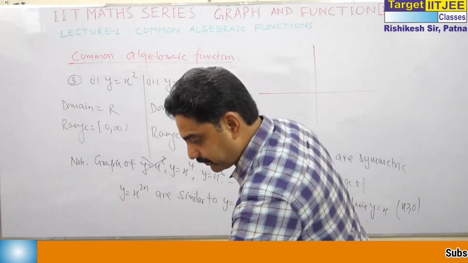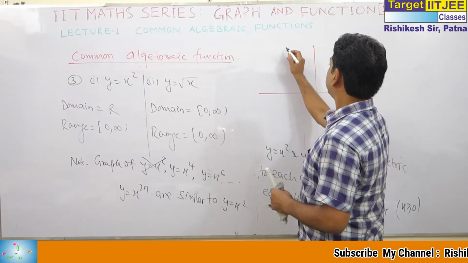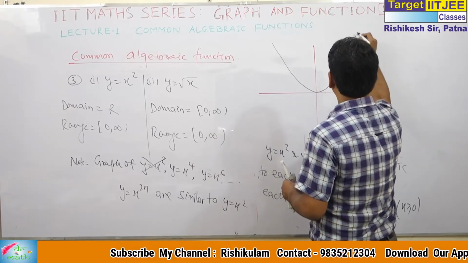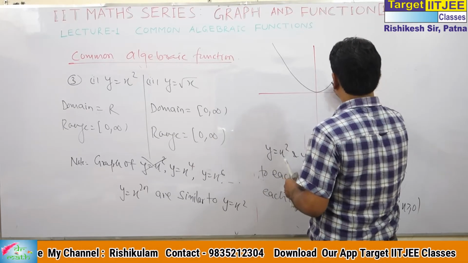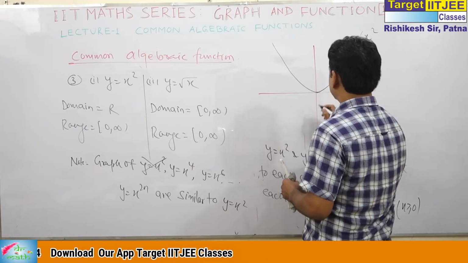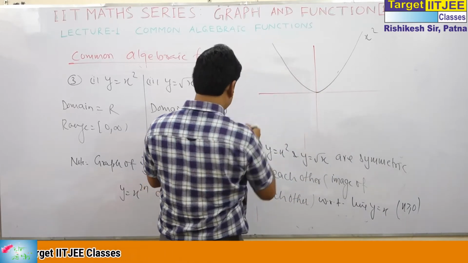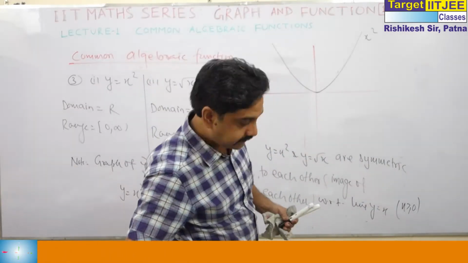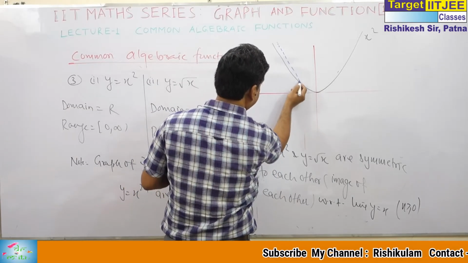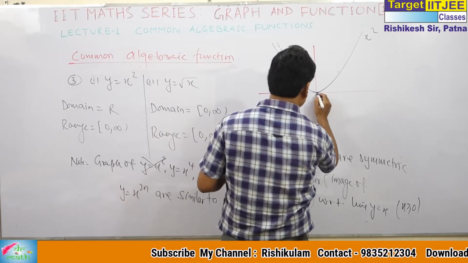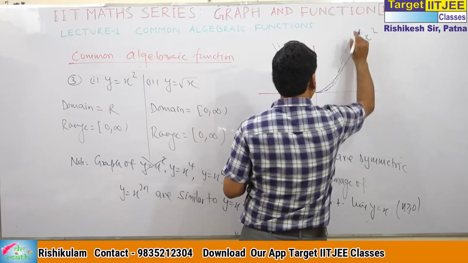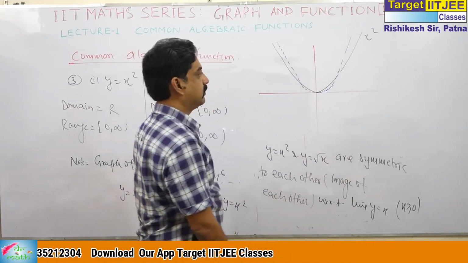If this is the graph of y is equal to x square, a smooth graph, this will be the graph of y is equal to x to the power 4.